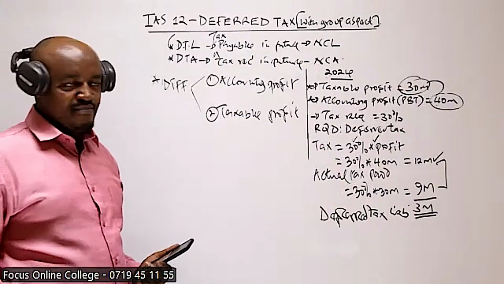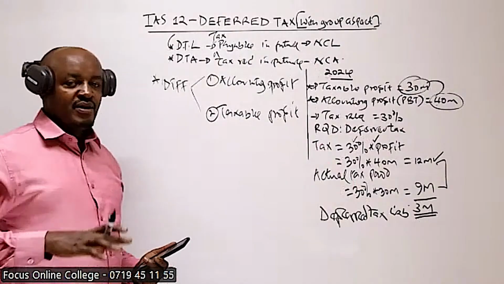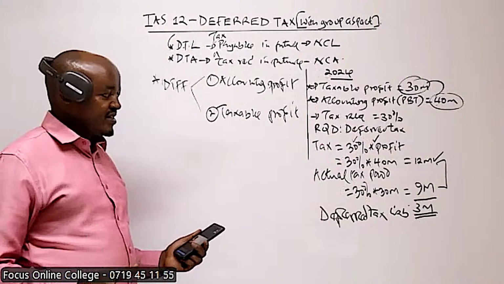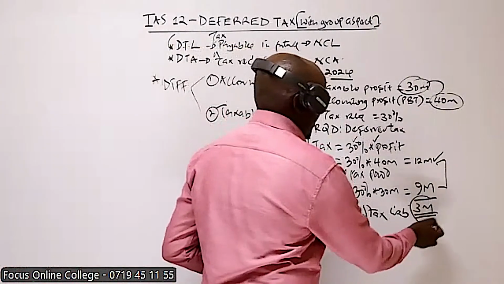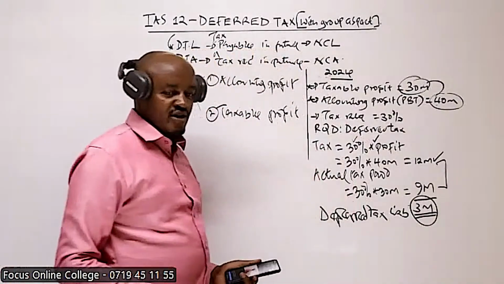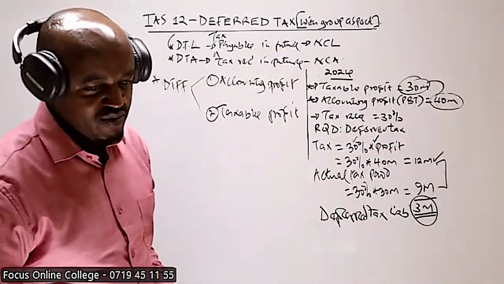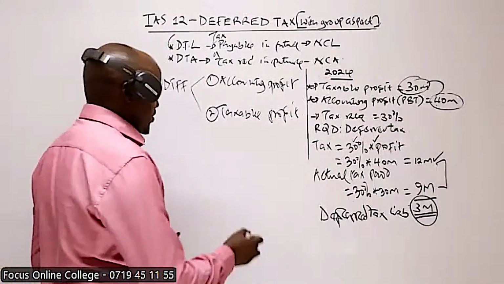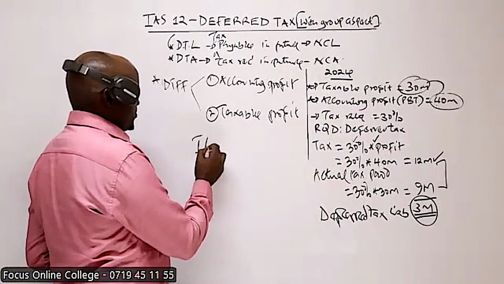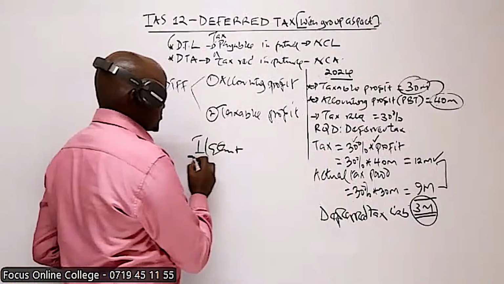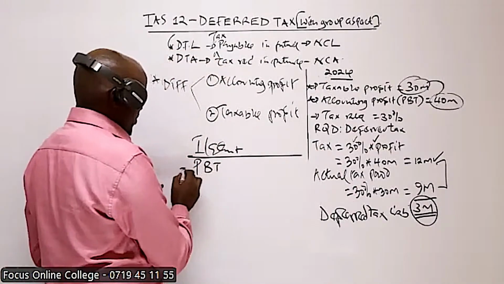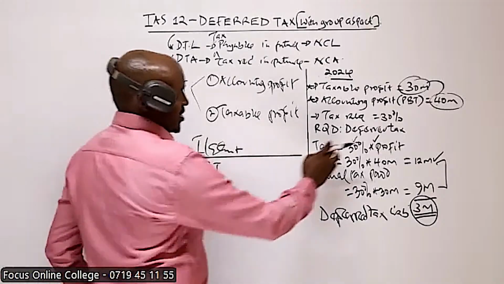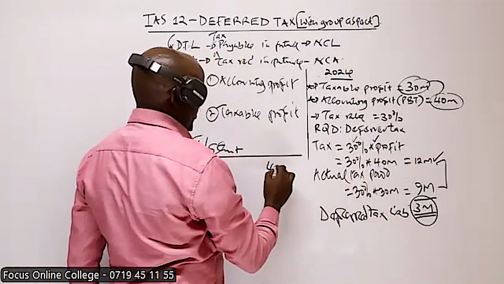liabilities. The tax the company was supposed to pay during the current year, but because the taxable profit is less than the accounting profit, this tax has been deferred, and basically it will be paid in the future. Now, as an accountant, the moment you are preparing the income statement, you should always start with the profit. Once you have this profit before tax, like in our case, the profit before tax is 40 million.